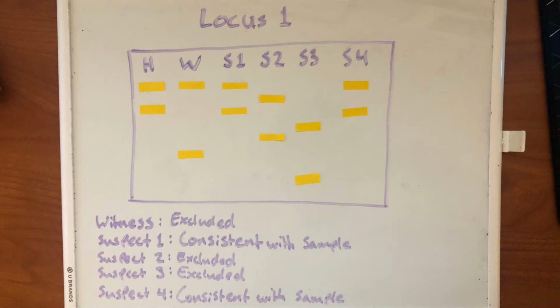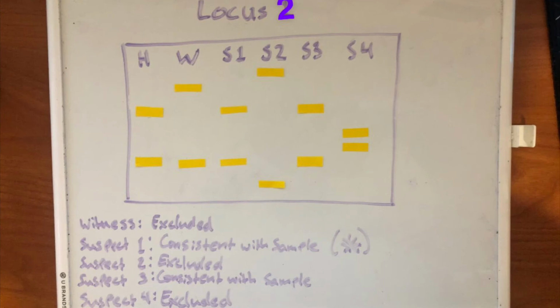Suspect 2 is different at both bars from the sample and can be excluded from leaving the hair at the scene of the crime. Suspect 3 is also different at both bars and can therefore be excluded from the sample as well. Suspect 4, however, is matching at both bars and is consistent with the hair sample left at the scene of the crime and can therefore not be excluded at this point. Here's the second locus from the analysis.